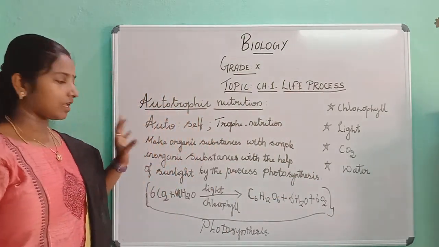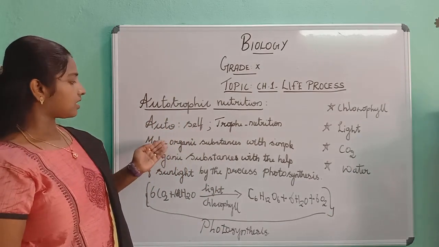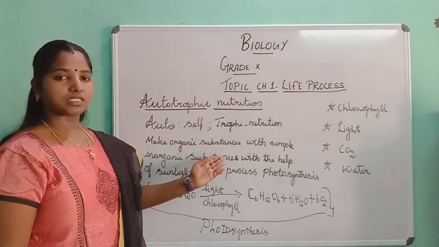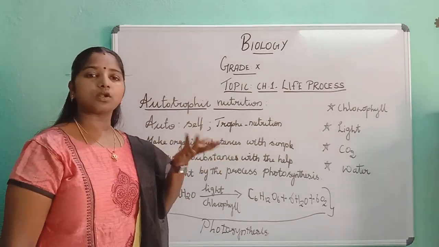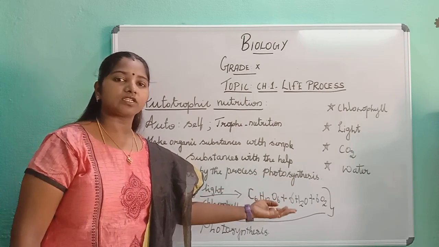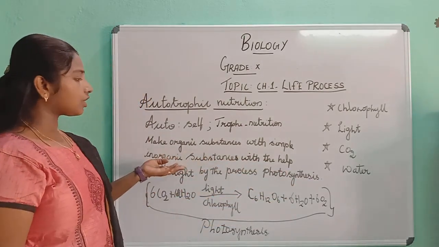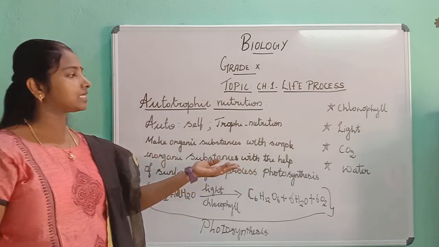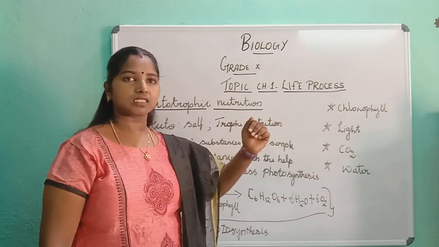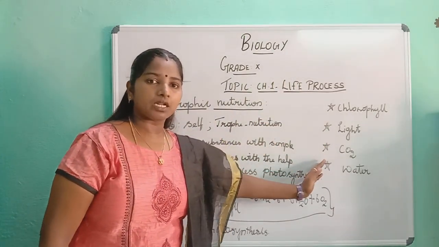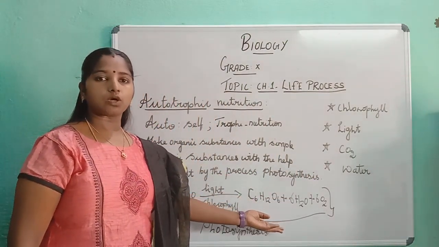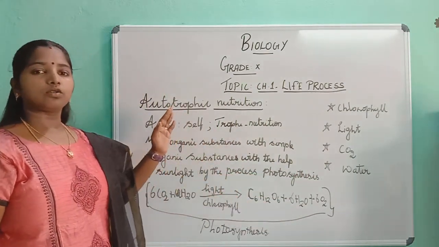So I'm going to tell you the definition. What is autotrophic nutrition? It makes organic substances from simple inorganic substances. What is an organic substance? It is glucose. So the plants are going to prepare glucose with the help of some inorganic substances. What are those? It is simple: chlorophyll, light, carbon dioxide and water. These are the simple inorganic substances. By making use of these, plants prepare organic substances, which is called glucose. So this is the meaning of autotrophic nutrition.